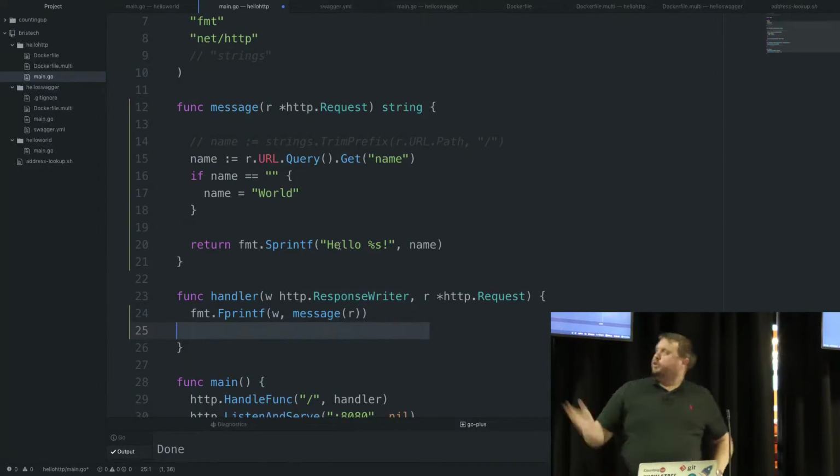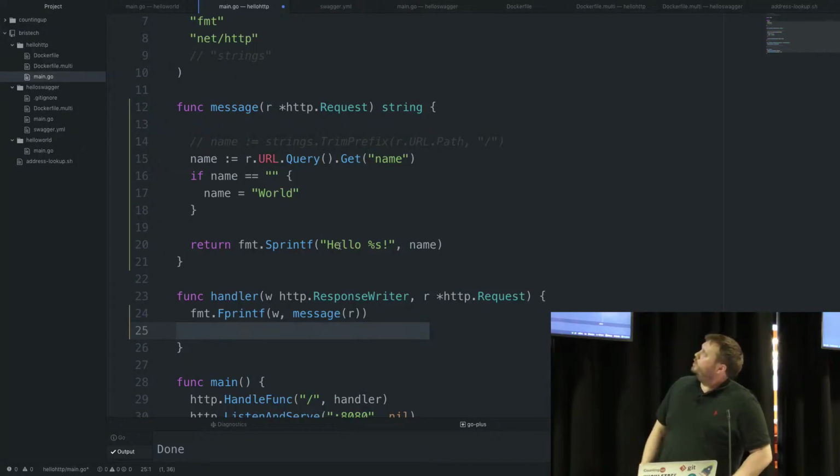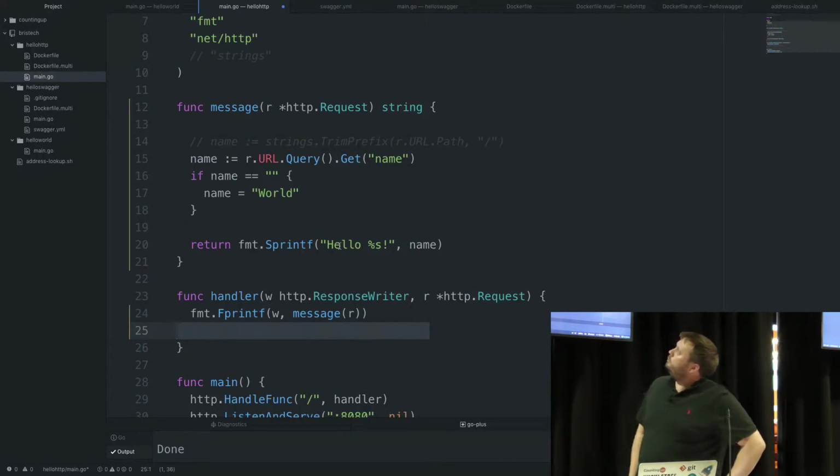So a new function, message, takes in an HTTP request, gives back a string. We're not actually using the HTTP request initially. We'll come on to that. Oh, no, we are. I take it back. So yeah, we're getting the query parameter from the URL, looking for something called name. If name is blank, then we'll use world, and we're returning a string that is concatenating the two together.